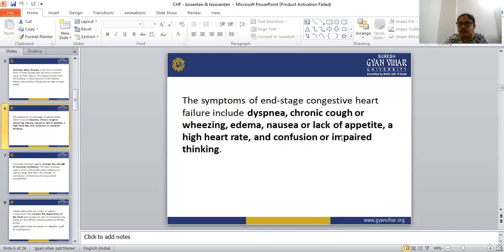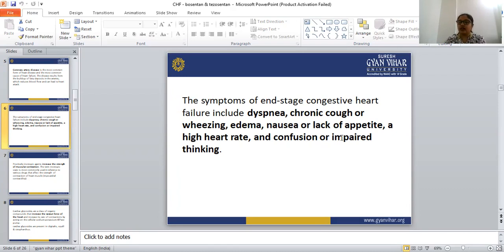Congestive heart failure is the condition where the heart is not able to pump sufficient blood to meet the body's requirement, and in this condition the oxygen supply is reduced. CHF occurs when there is more demand for oxygen by the heart than its supply. When the oxygen demand is greater than its supply, congestive heart failure occurs.